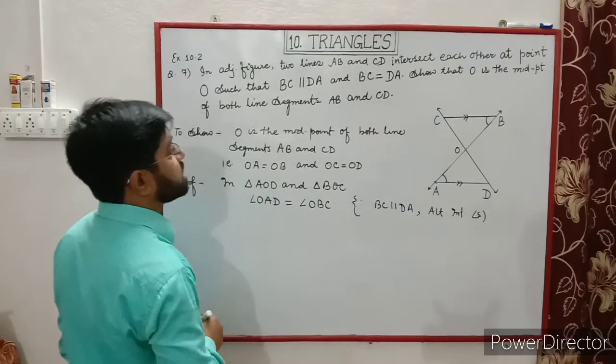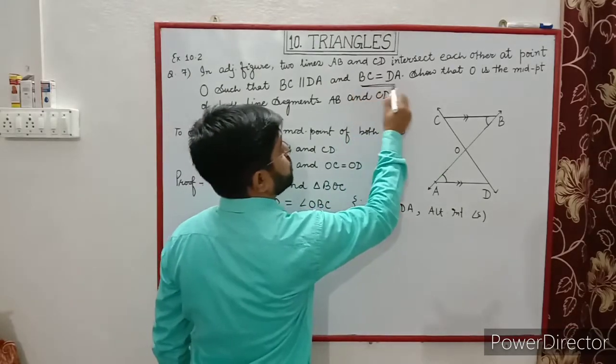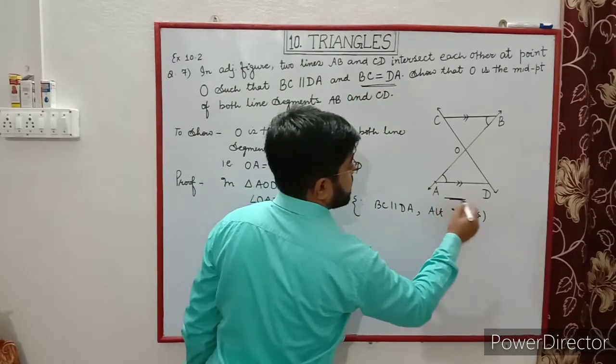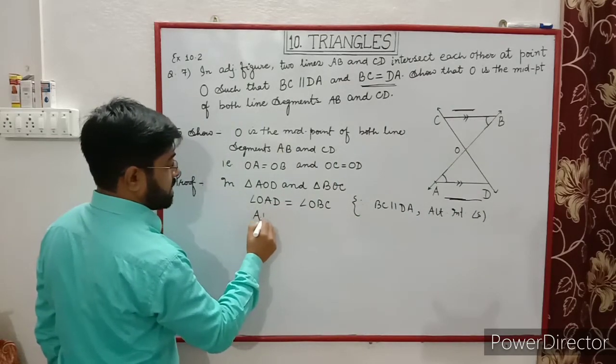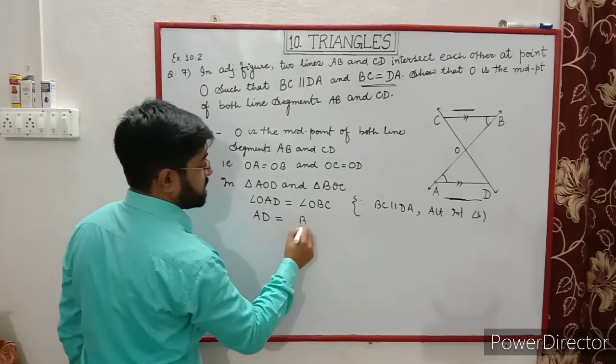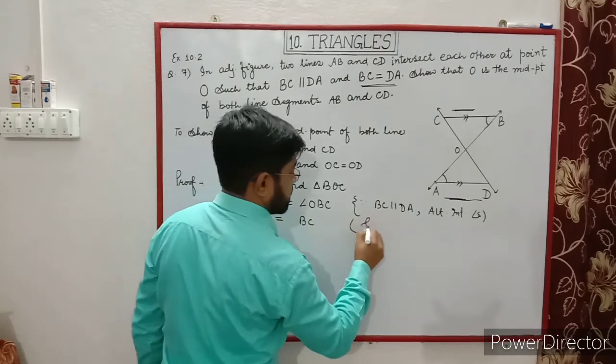Now second, BC is equal to DA, that means AD is equal to BC. So we have to write here AD is equal to BC, given.